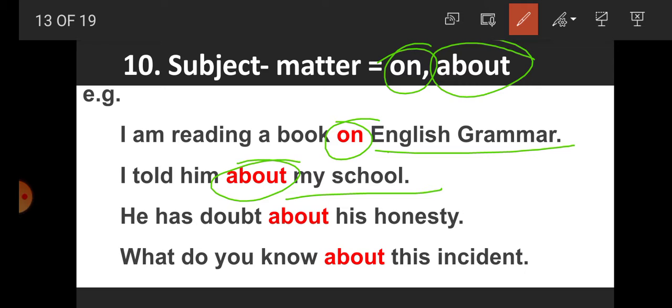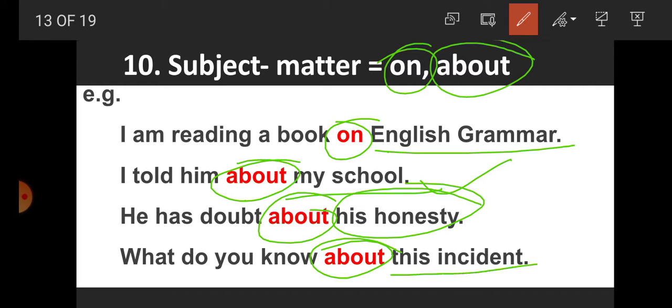So the subject matter is school, and that's why "about" is used here. He has doubt about his honesty. So here what is the matter? His honesty, and that's why "about" is used. What do you know about this incident? So "about" is used here because the subject is this incident. So for indicating subject matter, we are using the prepositions "on" and "about".